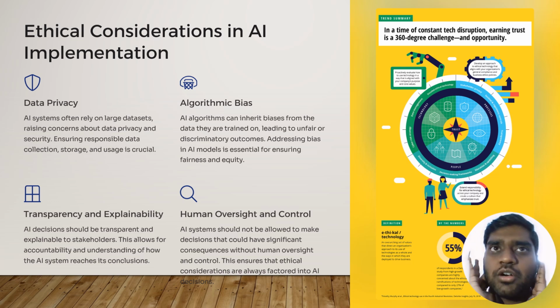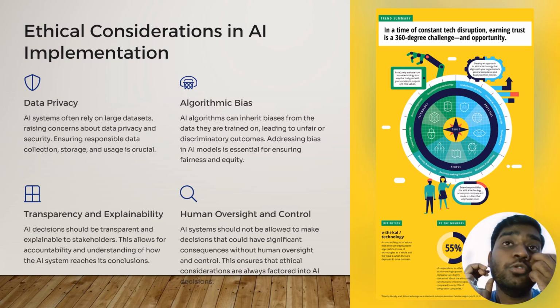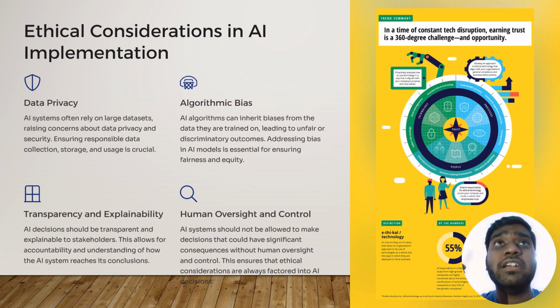And then there is human oversight and control. An AI model should not be allowed to make decisions that carry significant consequences. For example, the thickness of slabs has to be designed by humans.